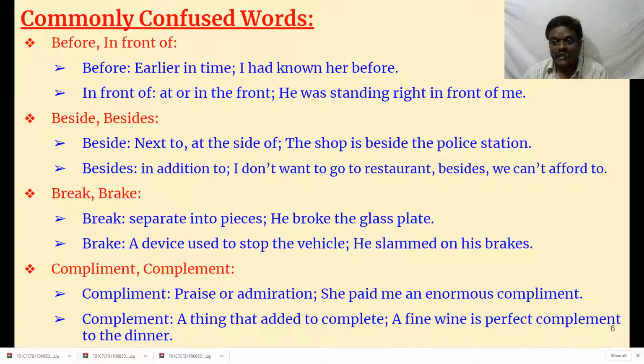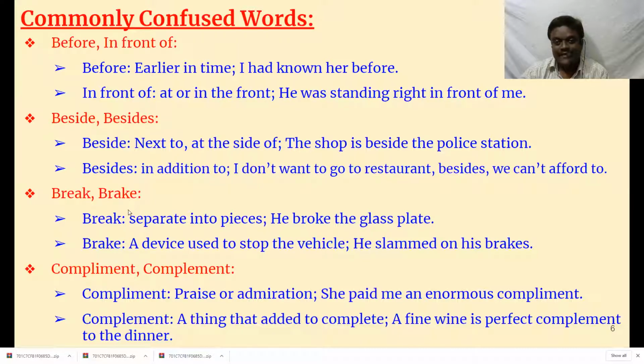Not only that, but it also means I don't want to go to restaurants. Besides, we can't afford it. Not only that, I don't want to go. Even if I wanted to go, I can't afford it. In addition to that, I can't afford it. Okay, that is the meaning of besides.